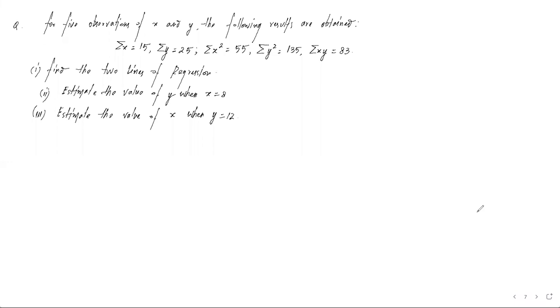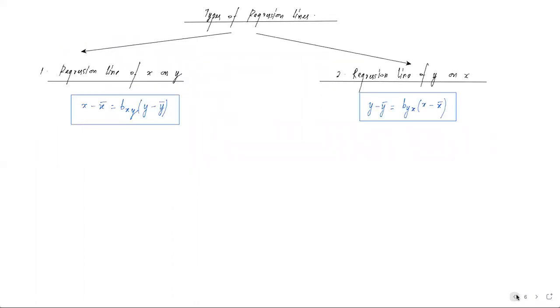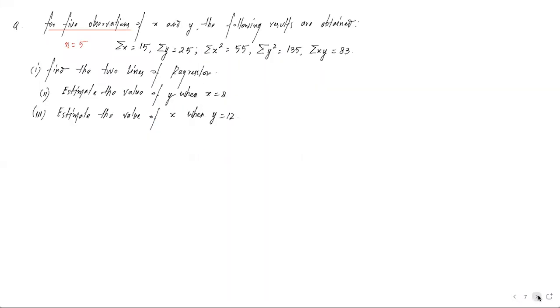So here you can see one question. The question goes as such that for 5 observations of x and y, the following results are obtained: summation x, summation y, summation x square, summation y square, and summation xy. The respective values are given, and with that they have given 5 observations, meaning the value of n is 5. Now the first question says find the 2 lines of regression, meaning the regression equations based on the formulas we just saw.